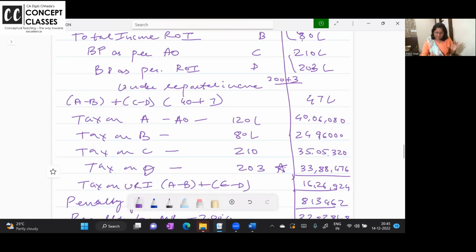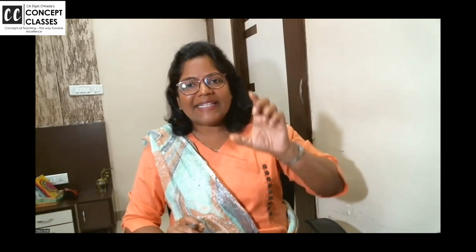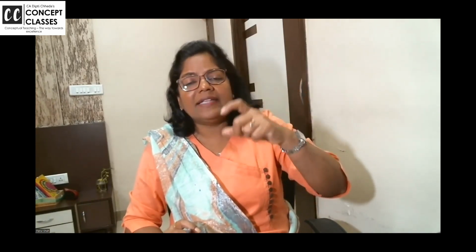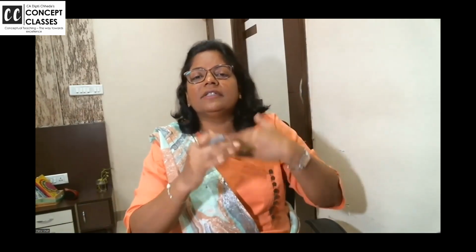Now again the same. A minus B is the increase in tax as per the return. C minus D is the increase in the income and then tax as per your book profits. Add both, you will get the underreported income. Pay tax on that. 50% is the tax if it is underreported.